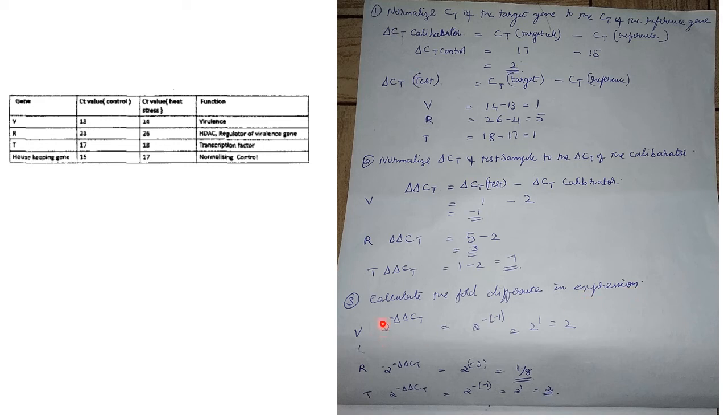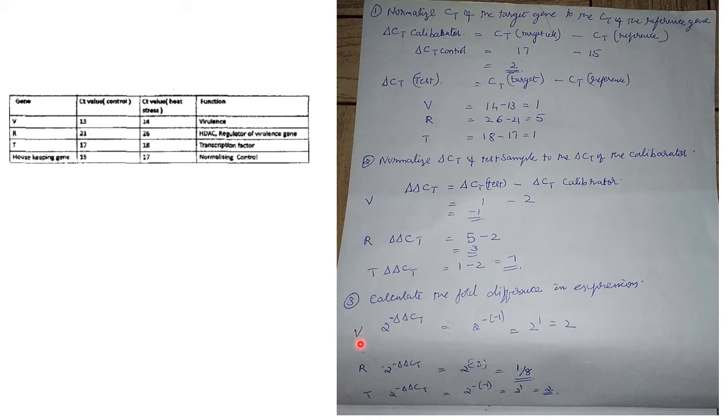So that is given by the formula 2 raised to minus delta CT. For the V gene, 2 raised to minus of minus 1. Delta CT for V gene is minus 1. That is 2 raised to 1, that is 2. Then for R, it is 2 raised to minus delta CT. So the answer is 2 raised to minus 3. So that will be around 1 by 8. And for T, that is 2 raised to minus delta CT. That is 2 raised to minus of minus 1. That will be 2.